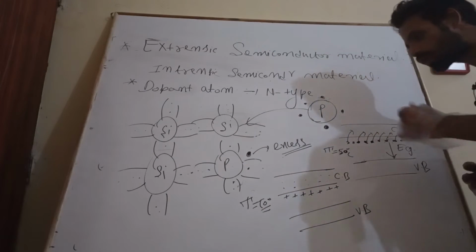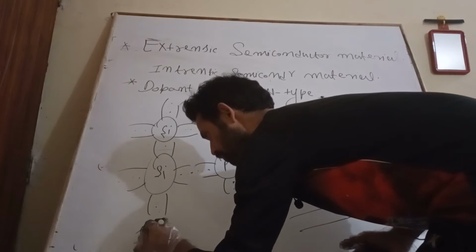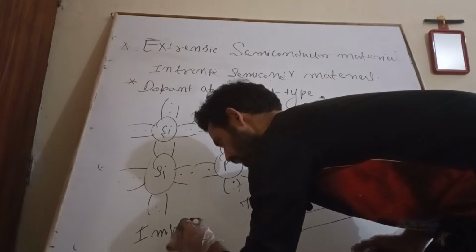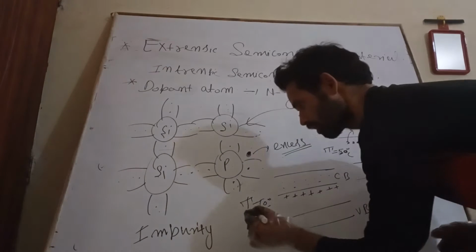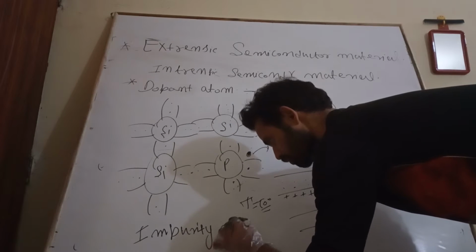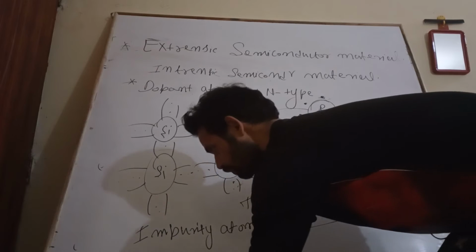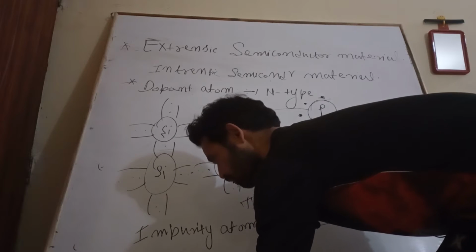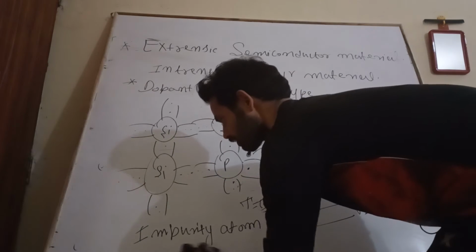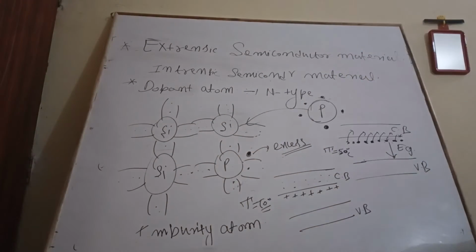So from here what we can say is that the impurity atom donates.